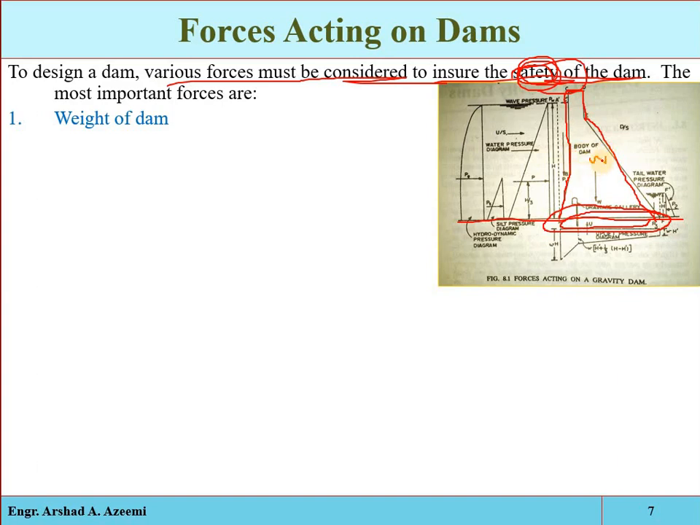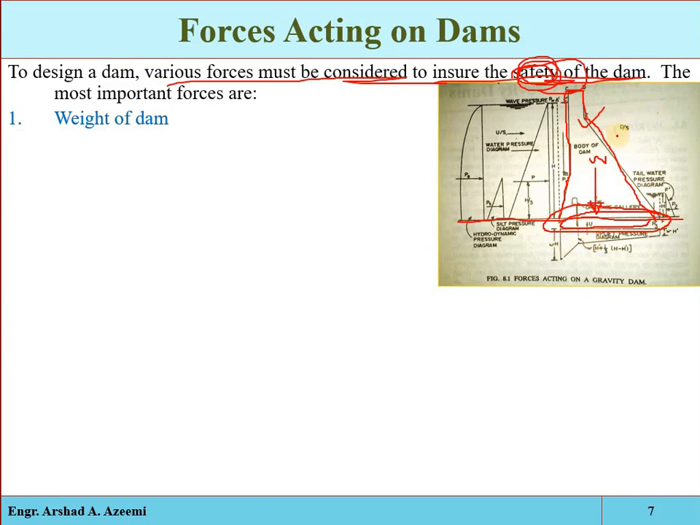That is called the weight, and its direction will be towards the foundation, because the weight is acted on by the gravitational forces. So it will act downward, towards the foundation. Now see, a gravity dam is a massive structure, so it will have very high weight acting on the foundation. So the requirement will be that the foundation is strong, hard and durable, because the whole weight of the structure will be acting on that foundation.